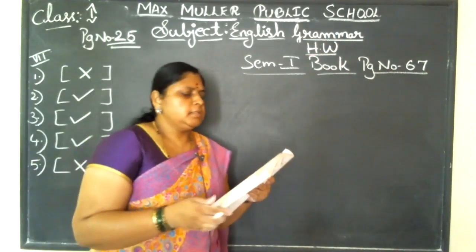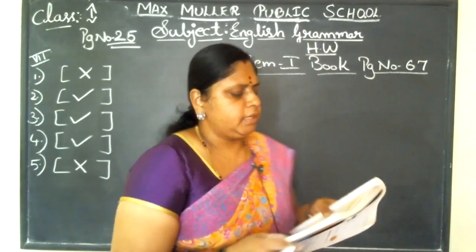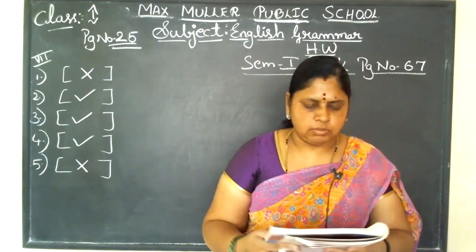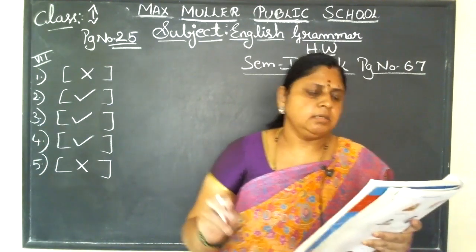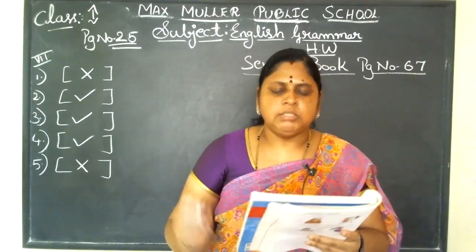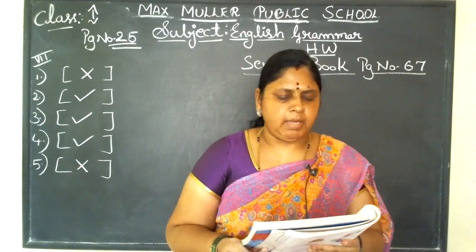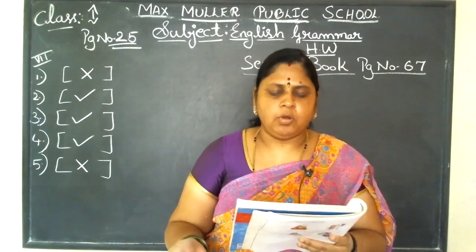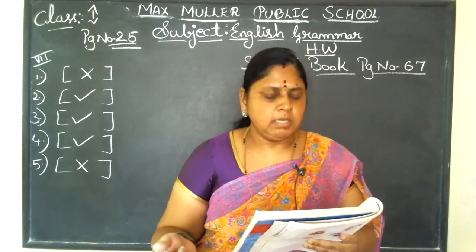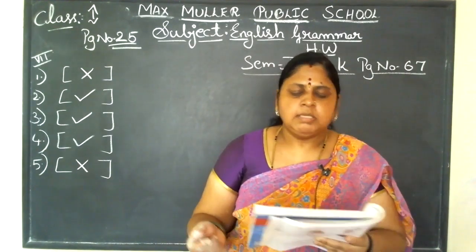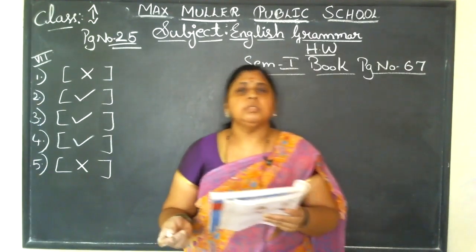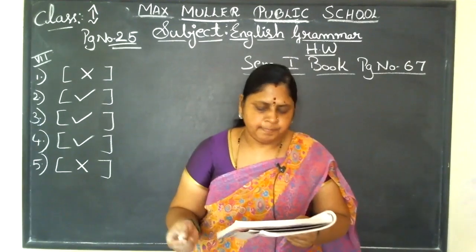Understood now? Yes, the section A, reading comprehension. Read the passage, then answer the questions that follow. Okay. So now it is very easy. Okay. Neha is at home. She hears the sound of a flute. She looks out. She sees a balloon man. He has balloons of all colors, red, green, yellow, pink, blue, and white. Neha goes to her mother. She asks her for a balloon. Mother buys her a red balloon. Neha is very happy.